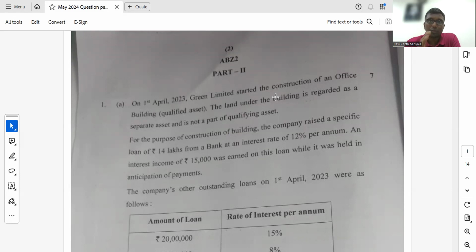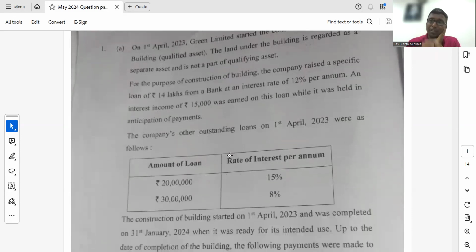So the first question is about Accounting Standard 16, which is borrowing costs, for 7 marks, and it is a straight question. It has given a specific borrowing, and there is some interest income on the specific borrowing, so you are supposed to reduce that income from the interest cost. Next, they have given the general borrowings also. For general borrowings, you are supposed to calculate the weighted average borrowing rate and apply it on the total payments.